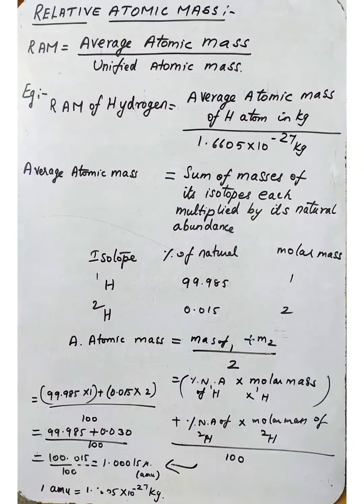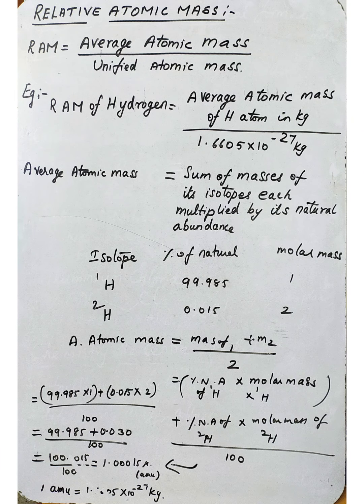So which will be equal to 100.015 divided by 100, which is 1.00015 atomic mass unit, or unified atomic mass. Understood? That is 1.00015 times the value of the unified atomic mass, 1.6605 times 10 to the power minus 27 kilograms.